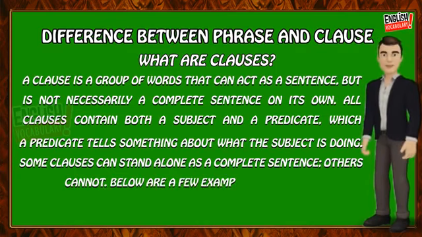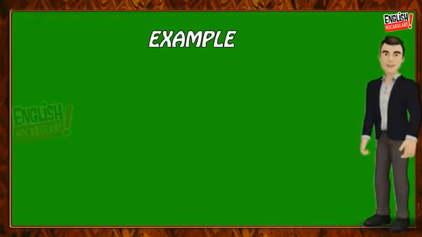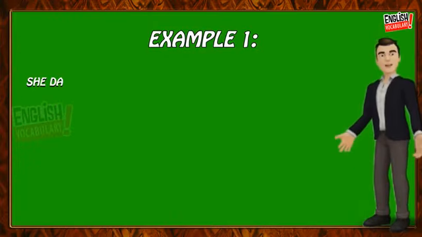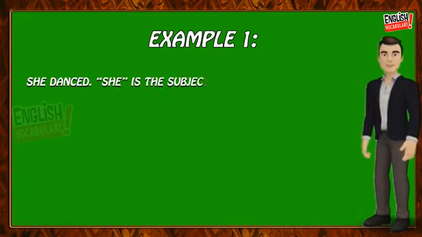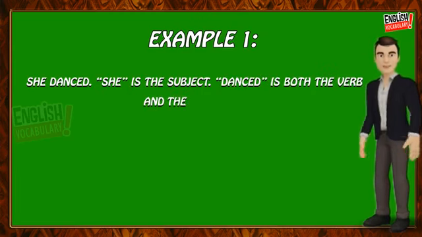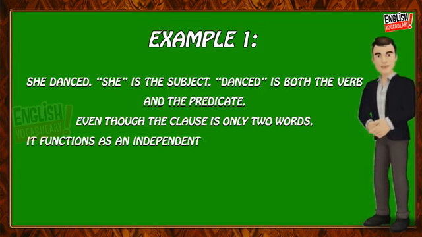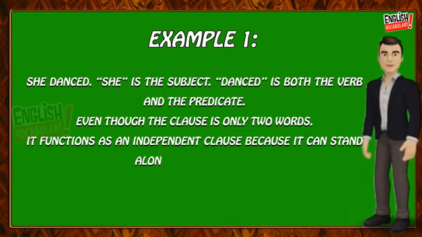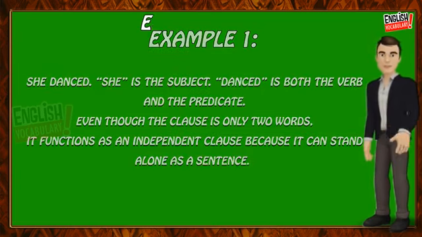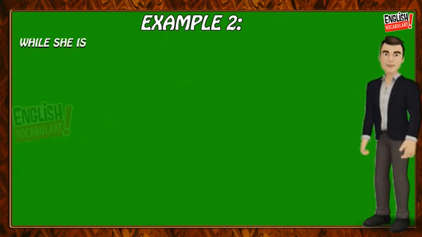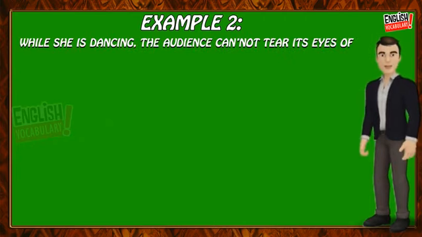Below are a few examples of clauses. Example 1. She danced. She is the subject. Danced is both the verb and the predicate. Even though the clause is only 2 words, it functions as an independent clause because it can stand alone as a sentence. Example 2. While she is dancing, the audience cannot tear its eyes off her.